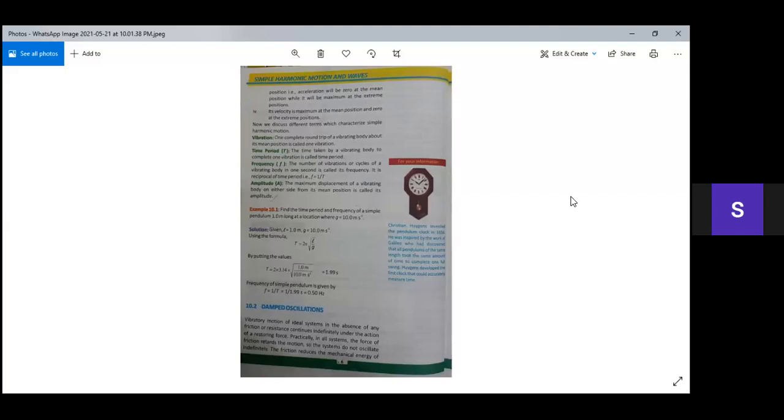So this is our example 10.1. I think for today it is enough. If you have any question, you can ask easily.